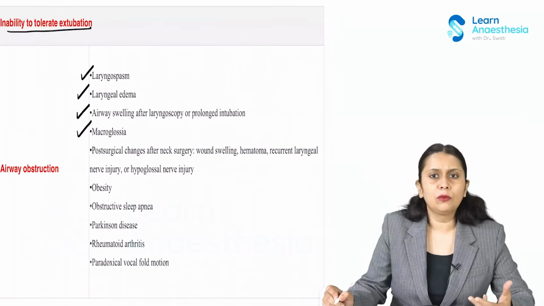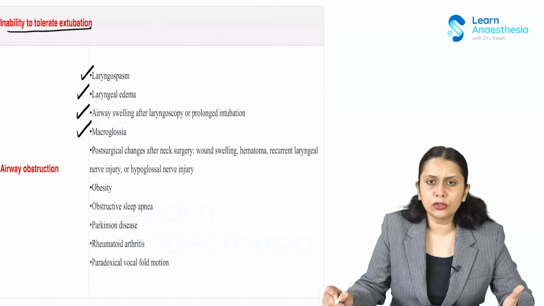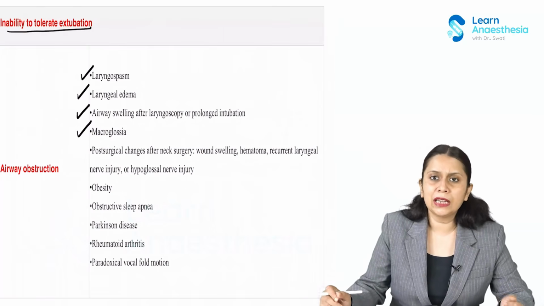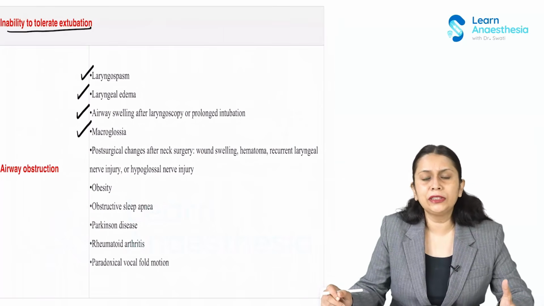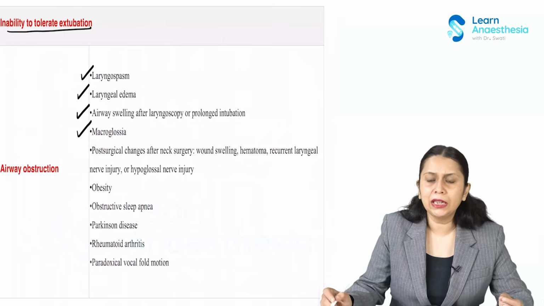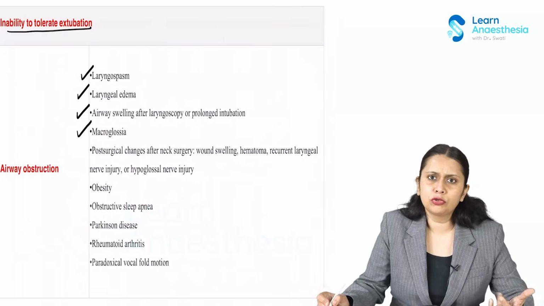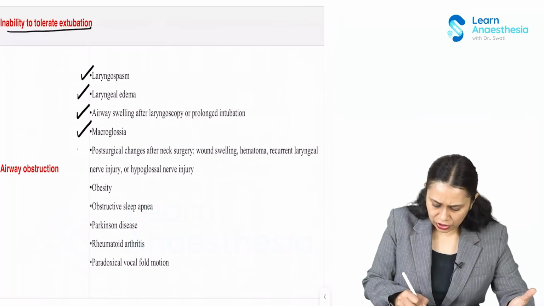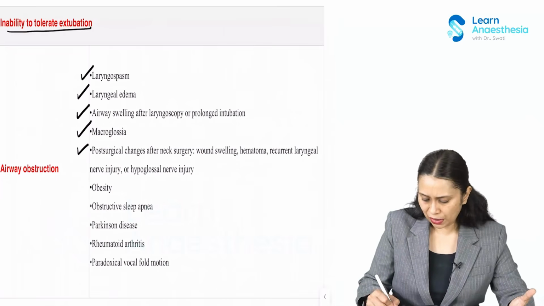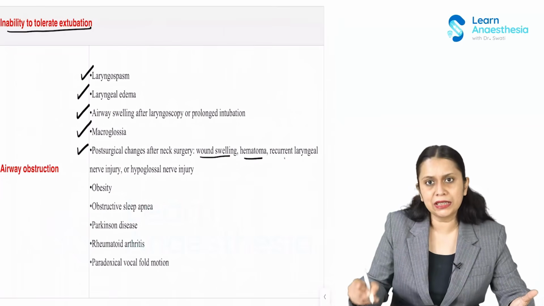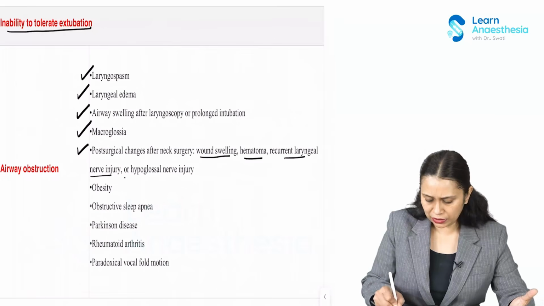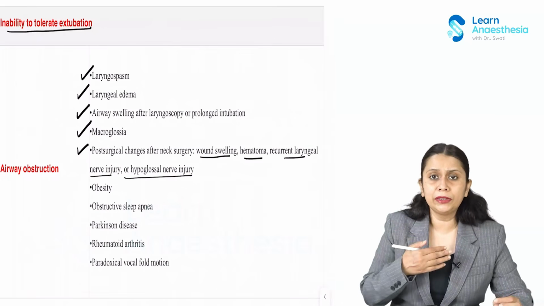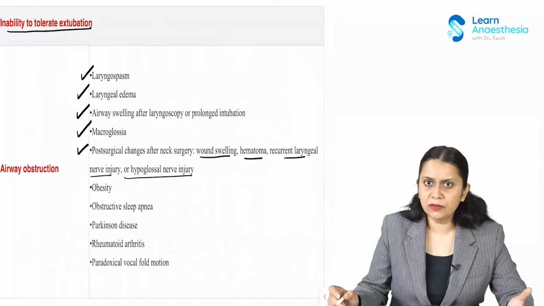Now the patient was in a Trendelenburg position for a long time, or let's say a sitting position, which could have led to increased fluid accumulation in the oral cavity and the subcutaneous tissue of the oral cavity, and soft tissue swelling, macroglossia, has taken place. Then postural changes after neck surgery, that is wound swelling, hematoma, recurrent laryngeal nerve injury or hypoglossal nerve injury. So after thyroid surgery, these complications we can expect.